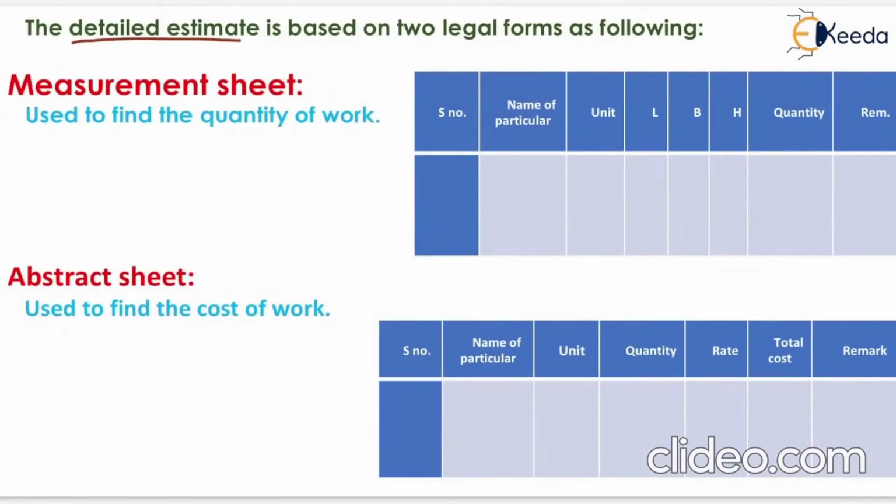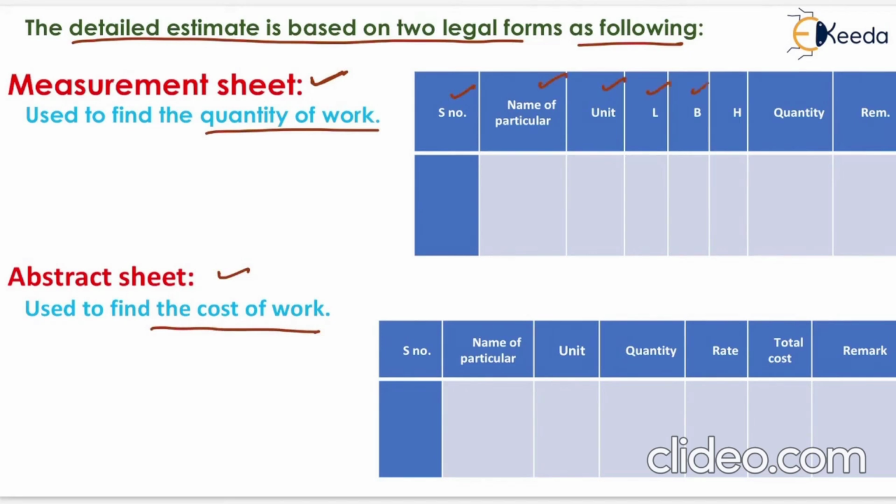The detailed estimate is based on two legal forms as follows. The first one is the measurement sheet, in which the quantity of work is filled, and the next one is the abstract sheet, used to find the cost of the work. Now in the measurement sheet, the columns are serial number, name of particulars, unit, length, width, height, quantity and remark.